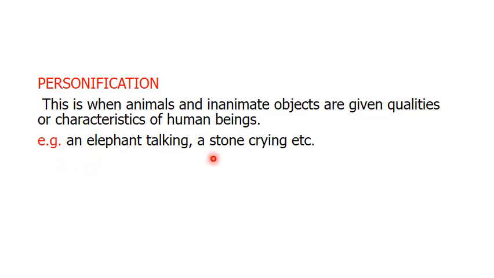Example, an elephant talking, or a stone crying, or a frog cooking, etc. The animals do not have the ability to do the things that human beings do, such as talking or even crying or even cooking. So when that happens, it's known as personification.